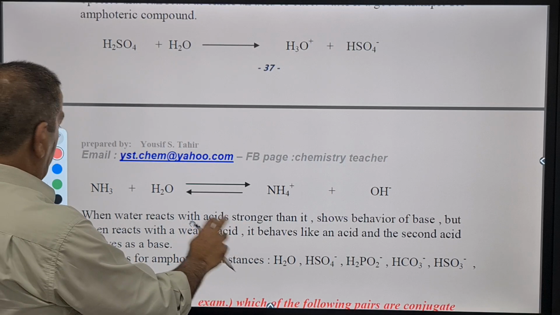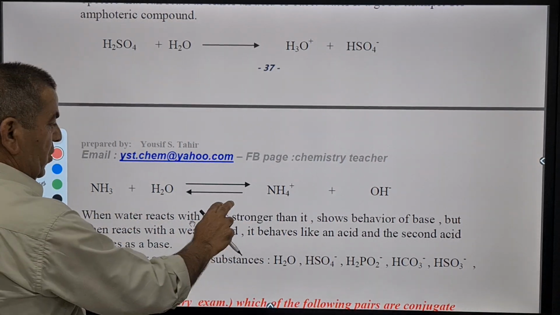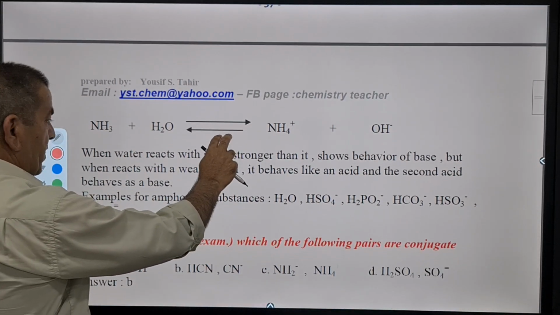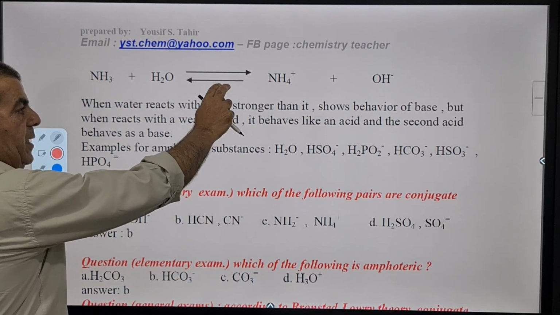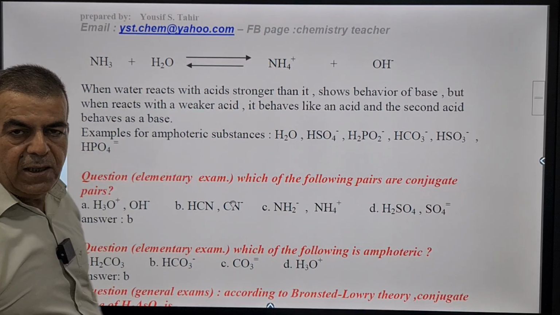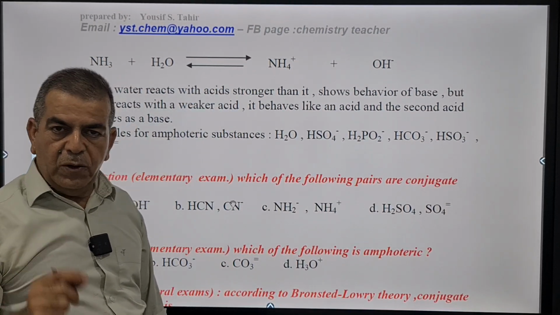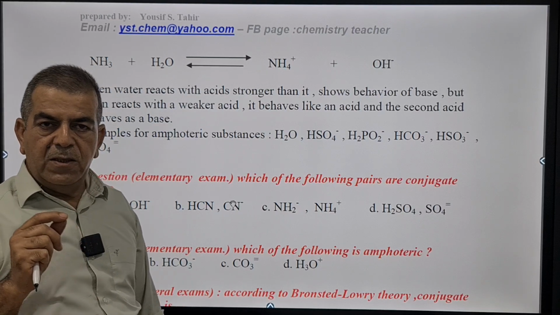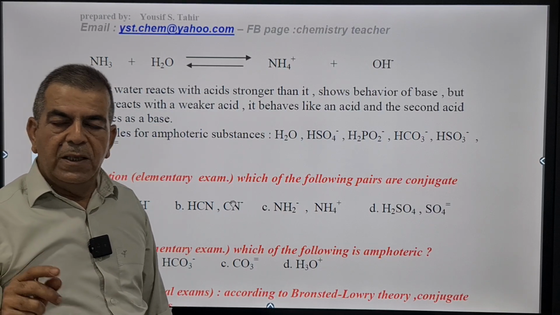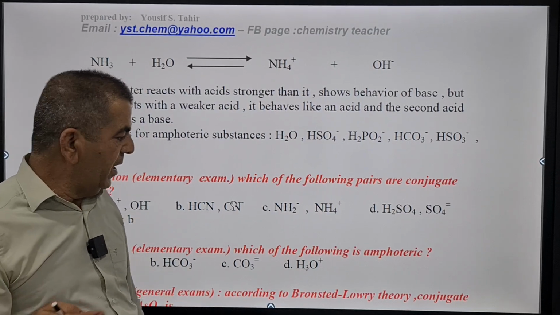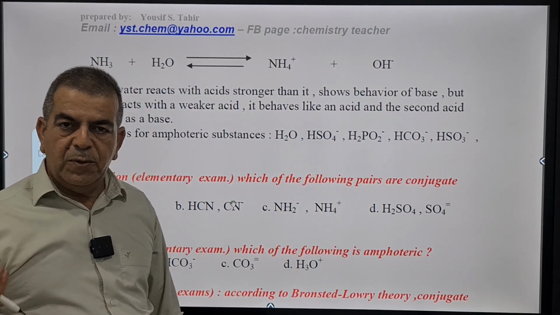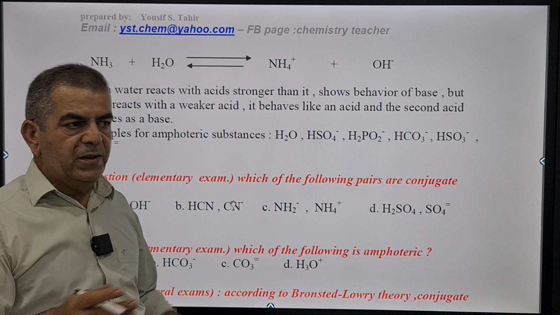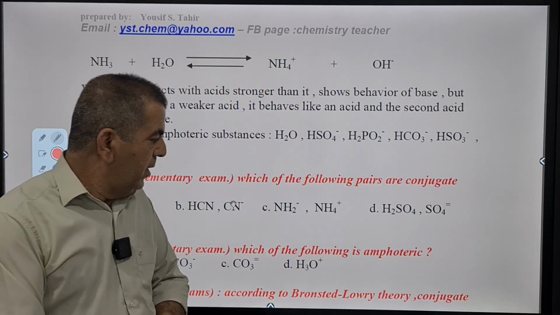So let's recall the definition of amphoteric species. Amphoteric species are species that can act as a proton donor or proton acceptor, and most of them are negative ions that still keep 1 proton or more that can donate. Also, they have the ability to accept a proton. This depends on the partner with which they react.